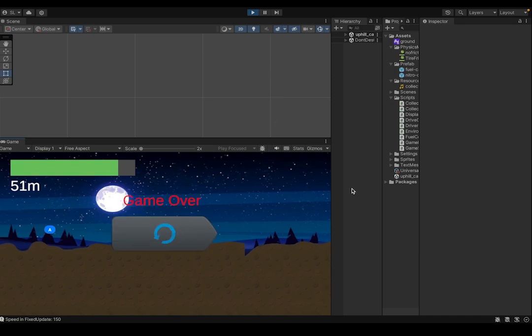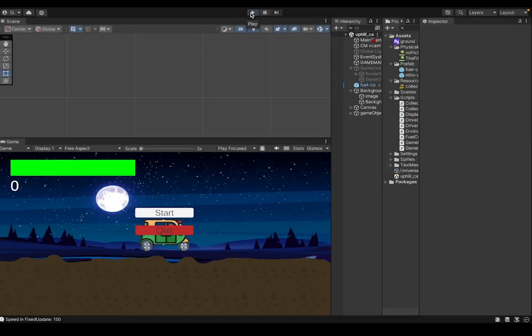So the main challenge is to balance between driving carefully and driving fast to get to the next fuel tank. The nitrogen feature helps to reach the next fuel tank faster, but the one downside of the nitrogen tank is that the vehicle is faster and there is more chance to flip. So this is the main game logic.